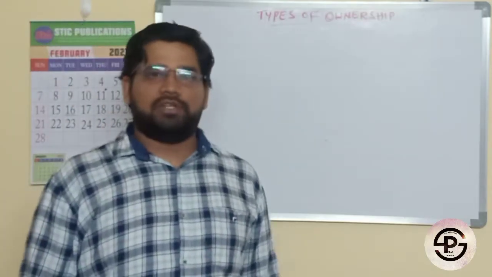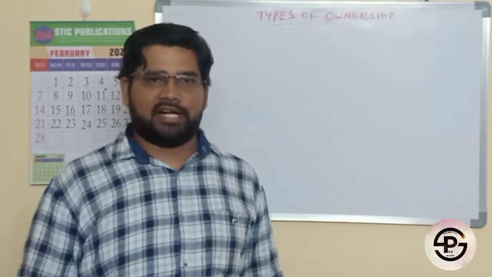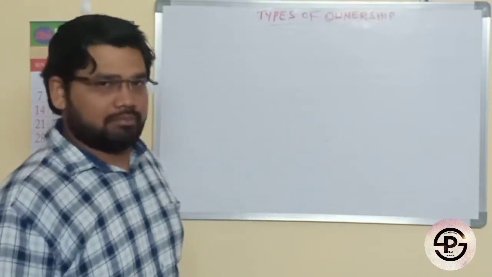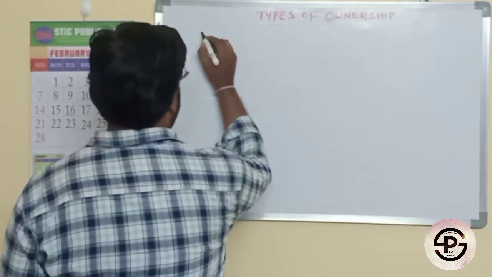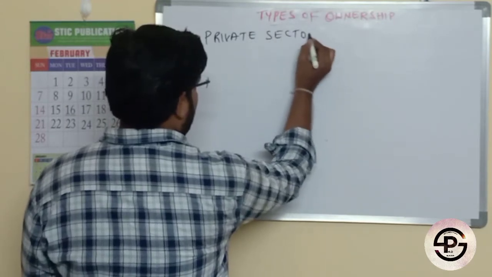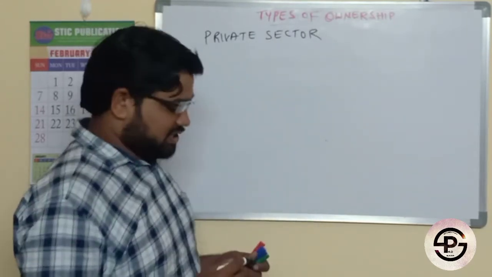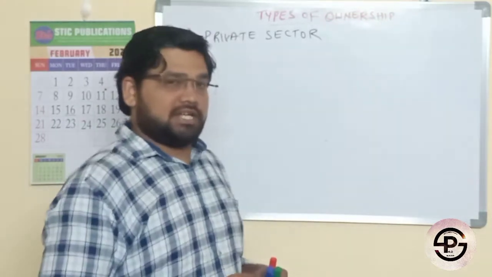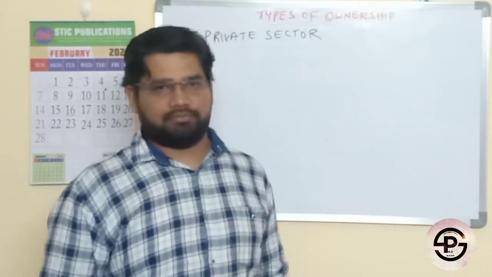As I already told, we will discuss the private sector at last. Now, coming to the private sector. In the private sector, there exist different models of ownership.